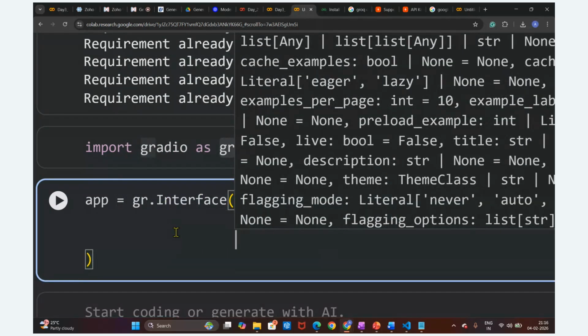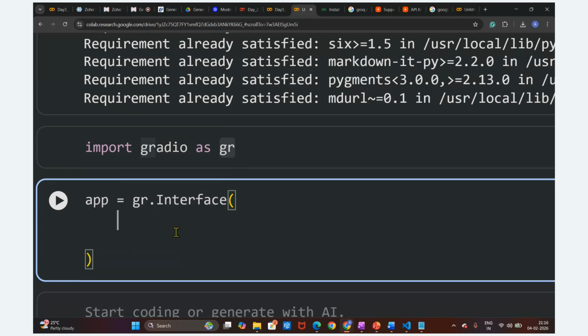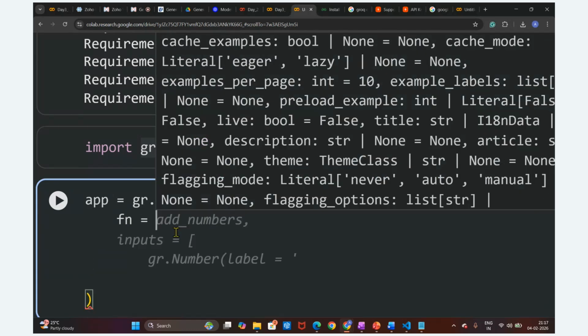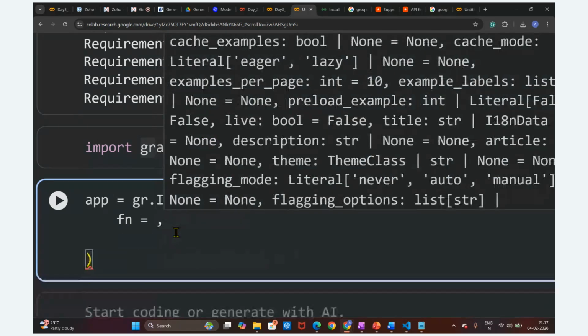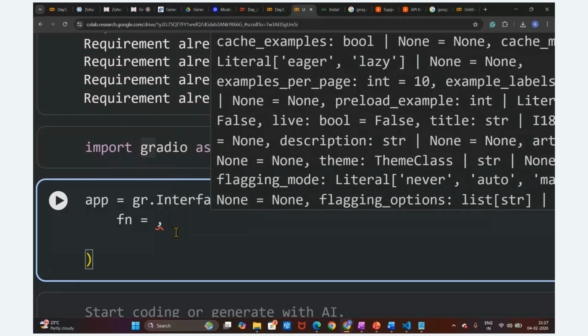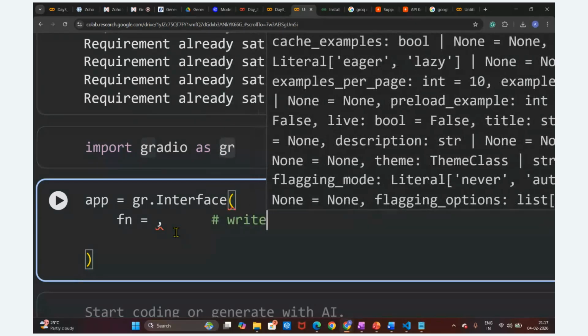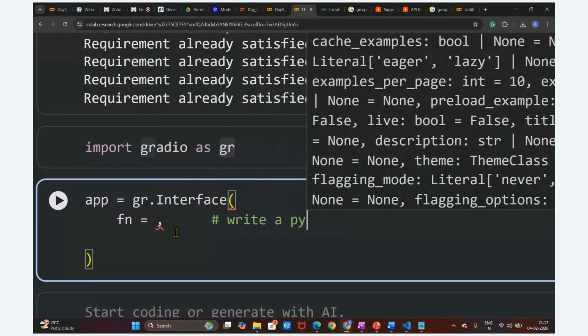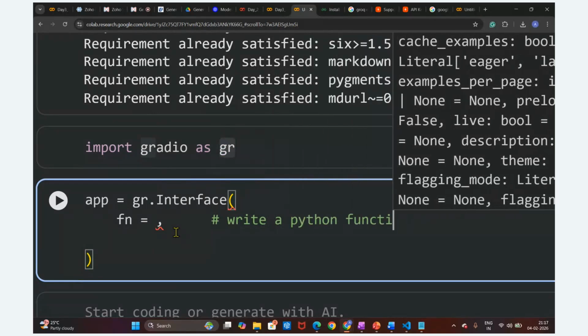What are the important points here? The first point is fn, which is nothing but the function. So here I'm going to write a Python function. fn is nothing but a Python function that we are going to write here.